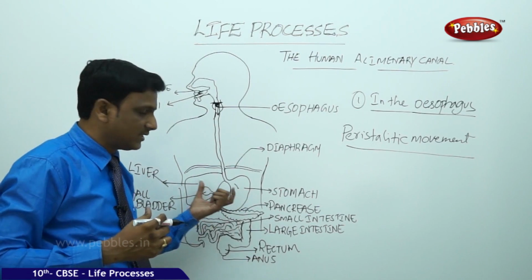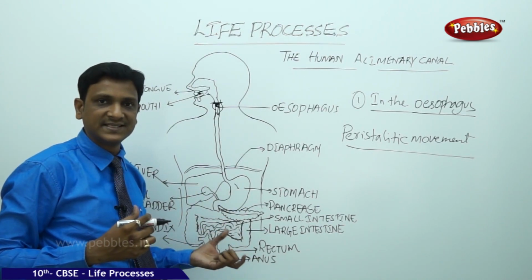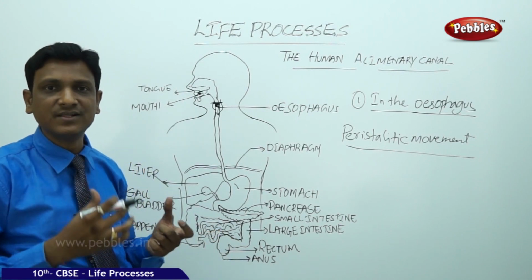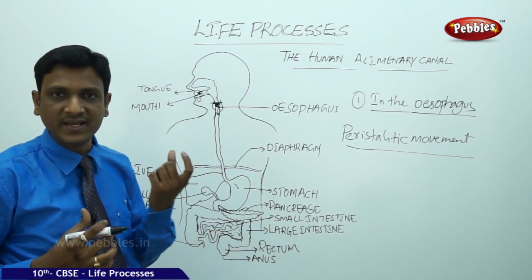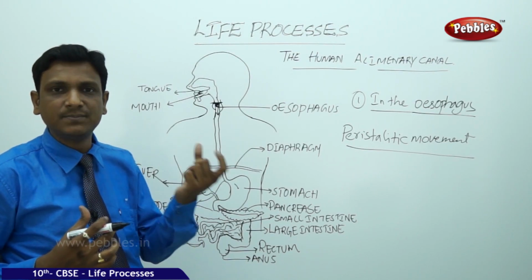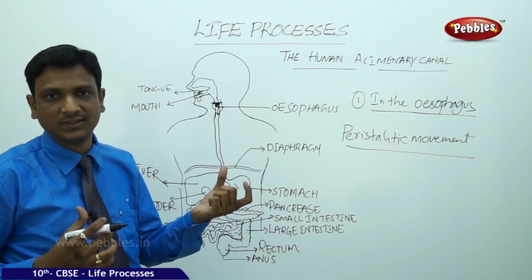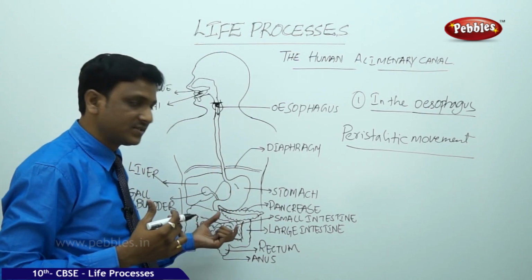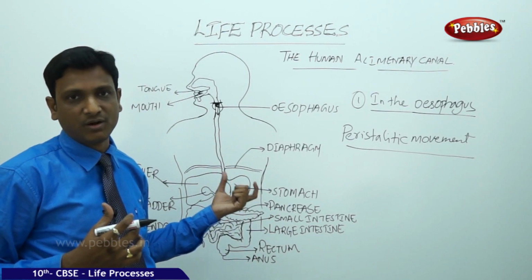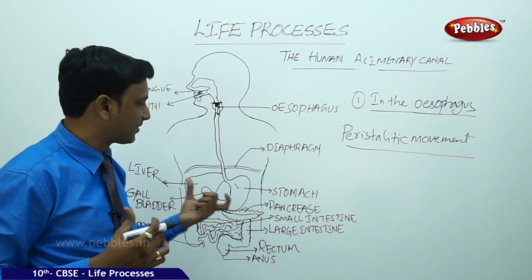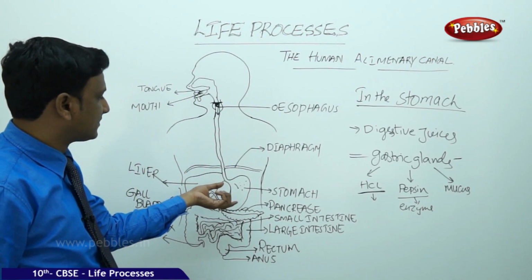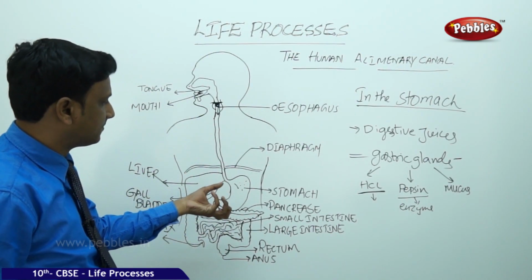In the same way, the stomach also processes the food in two ways. Physically, it grinds the food, churns the food, making the food very soft and fine. The fine paste is called chyme. Then the fine paste can enter the intestines for the remaining process. So that is the physical part of the stomach. What does it do physically? It churns the food. The walls of the stomach also secrete some substances.